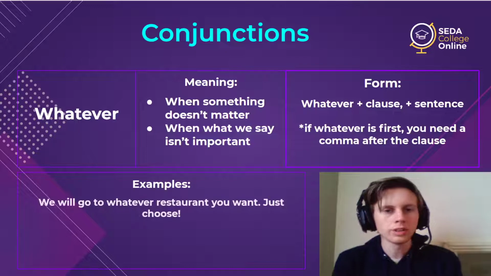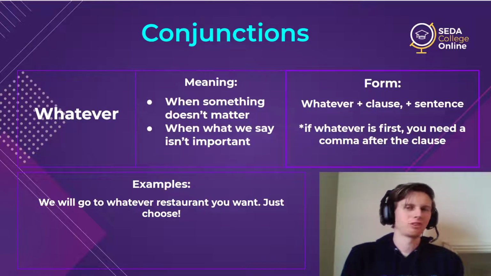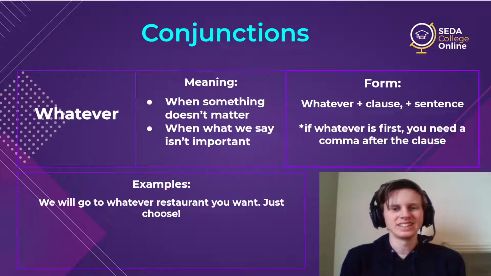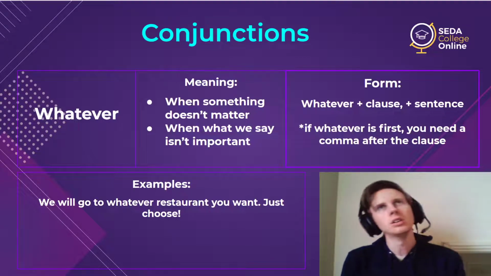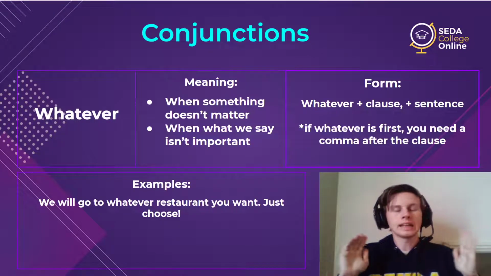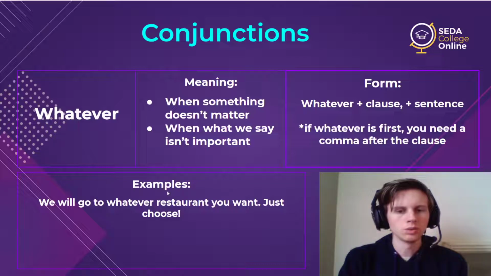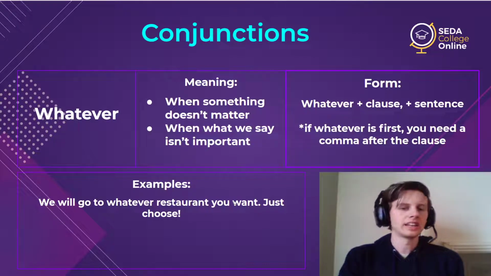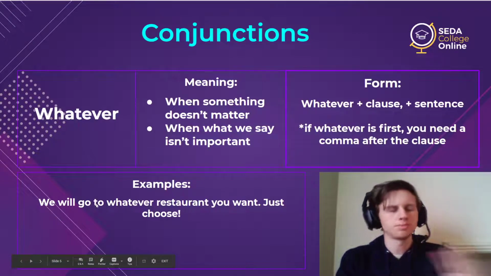So what is the meaning? Well, the first one, when something doesn't matter: we'll go to whatever restaurant you want. Just choose. Maybe you have thought this sentence before when you were trying to take a friend out for their birthday. Oh, let's go to a restaurant. It's your birthday. Well, we could go here or here or here. Oh, I don't know what I want. Maybe I want this. And you go, we'll go to whatever restaurant you want. Just choose one. And so we can see the clause here. We have two sentences, we will go, you want, and we're connecting them with this whatever. There's a little bit more here with the preposition to, but don't worry about that.